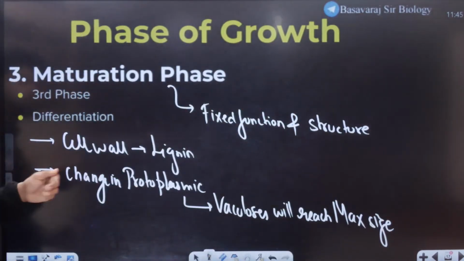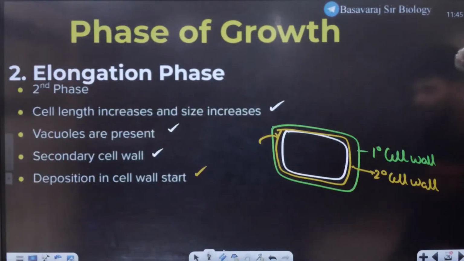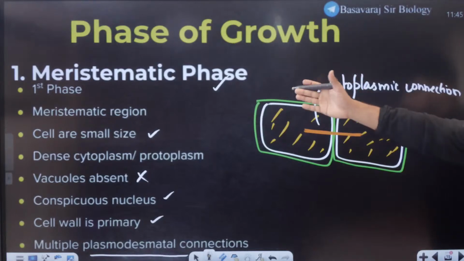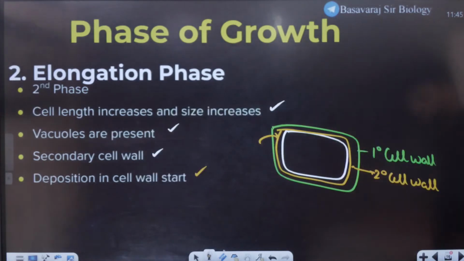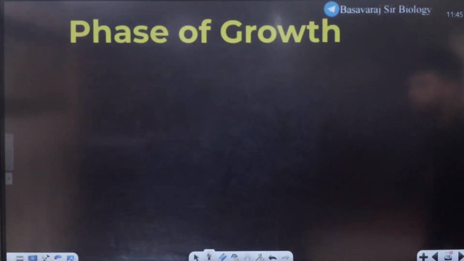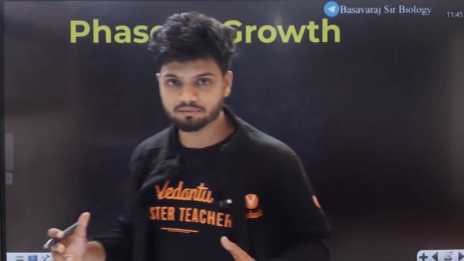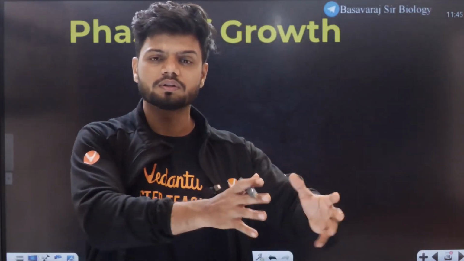That is the maturation phase. So there are three different phases. Every single plant cell undergoes the meristematic phase, elongation phase, as well as maturation phase. So by the end of it, a cell is ready. A cell has a different function and structure, ready to take up a job. So that is called the growth phases.